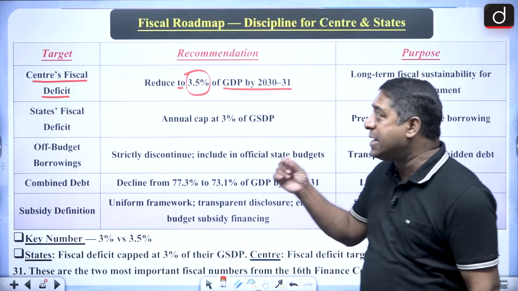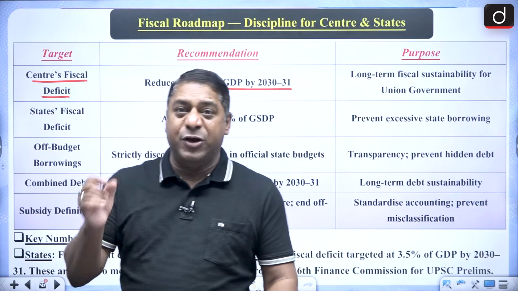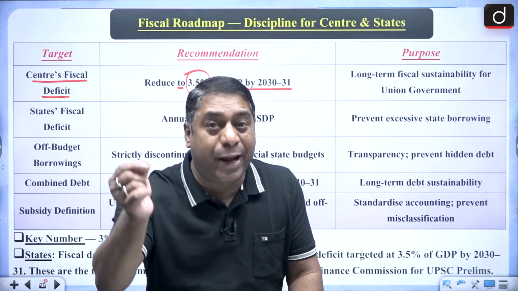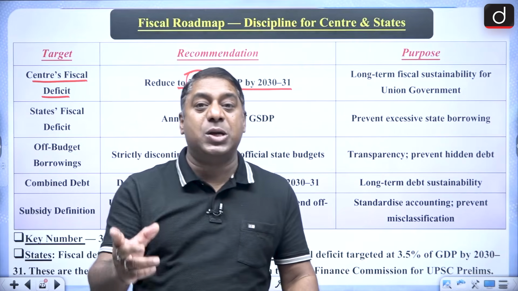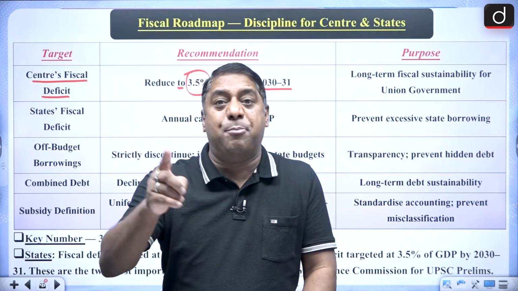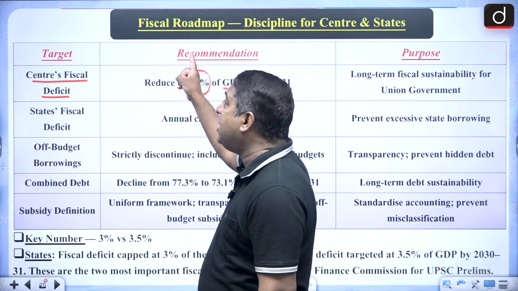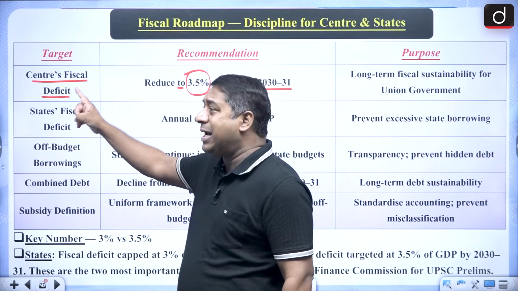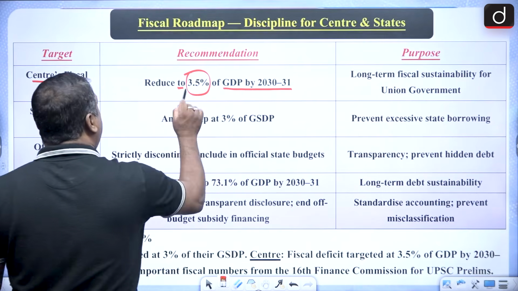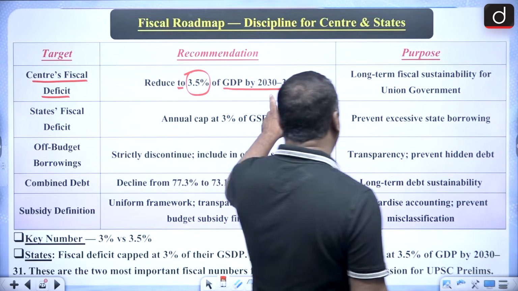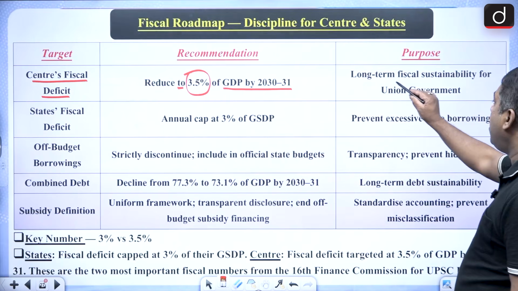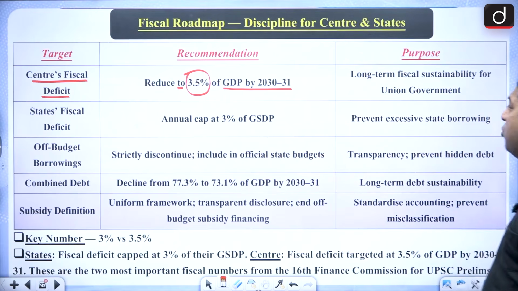When I am saying fiscal deficit, the other name for fiscal deficit is borrowings. And borrowings is a liability. Remember it. Fiscal deficit is equal to the borrowings. So the 16th Finance Commission's target for the central fiscal deficit is that it is to be reduced to 3.5% of the GDP by 2030-31. And this is for long-term fiscal sustainability for the union government.